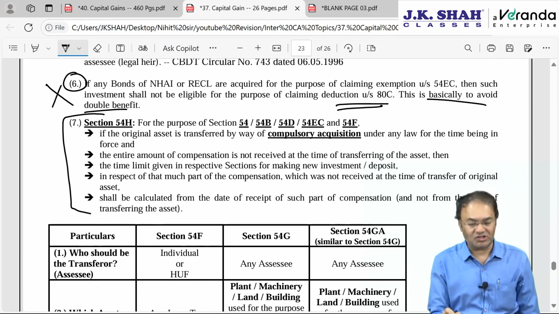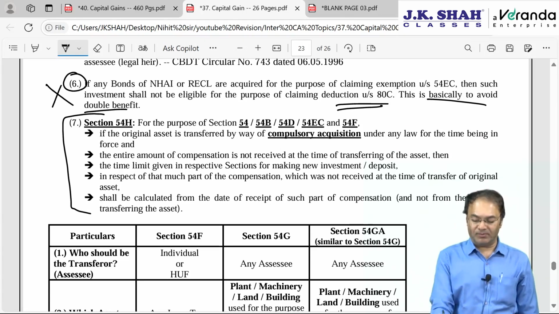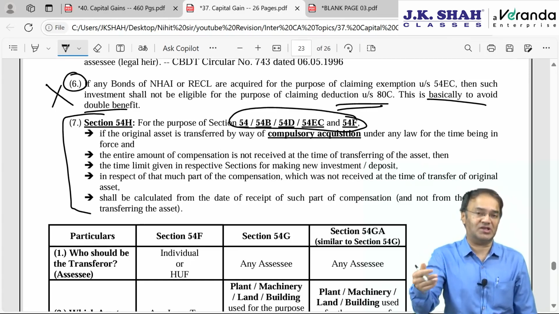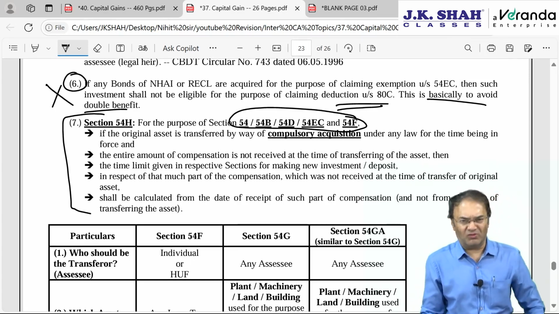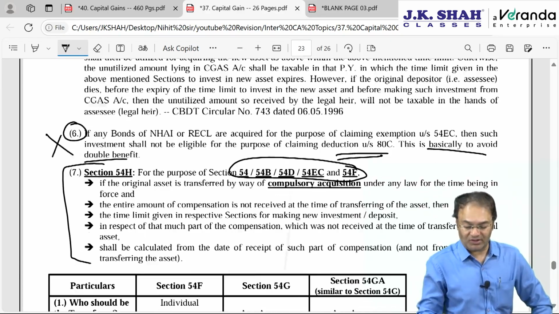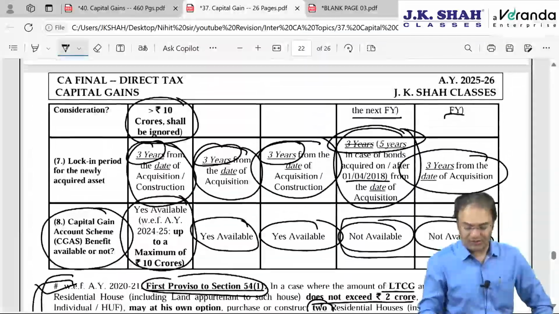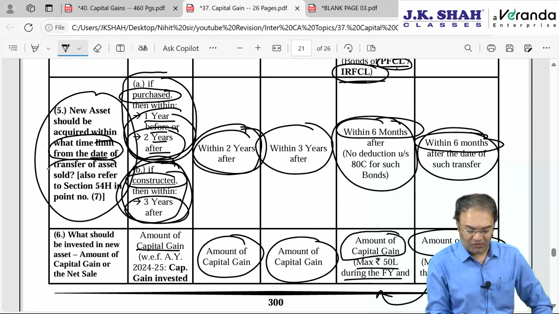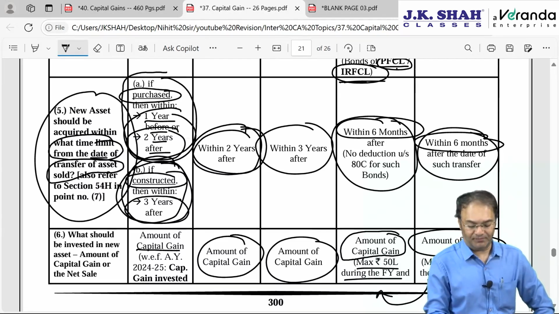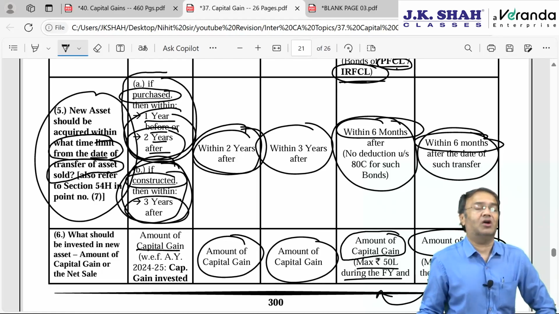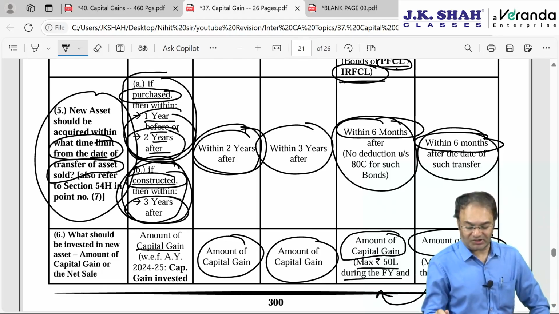54H, which is slightly important, says that for the purpose of these sections, the time limit to invest is 2 years, 3 years, or 6, whatever may be the time limit, but the time limit starts from the date the asset is transferred. Whatever time limits we discuss, they are to acquire from the date of transfer of the old asset, the asset sold.